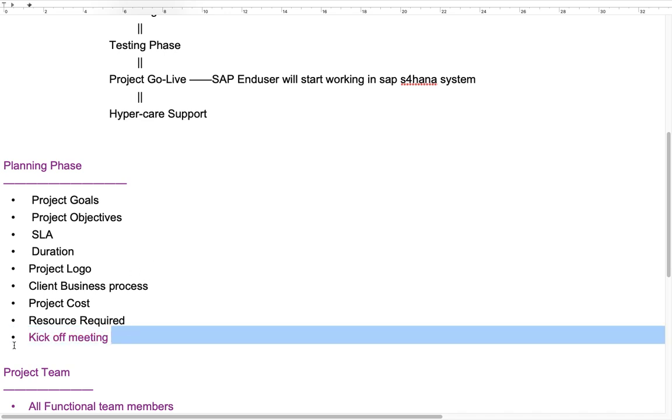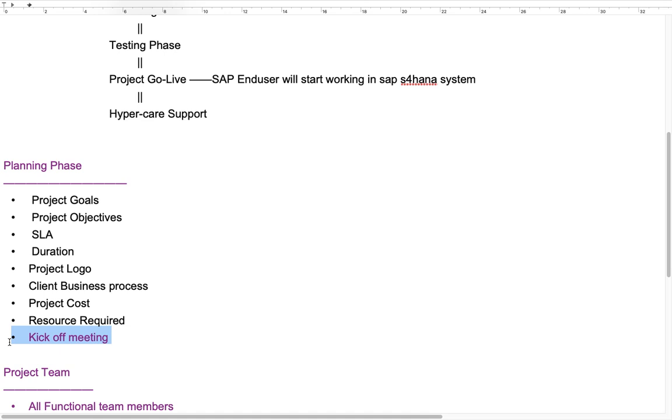In the kickoff meeting, your project manager will guide you about project goals, objectives, SLA, duration, and he will explain the business process, and he will conduct several workshops. You just attend the kickoff meeting, and you have to connect with your senior members and other teams, because going forward you have to work closely with them. That's the reason the kickoff meeting is very important for an SAP consultant.